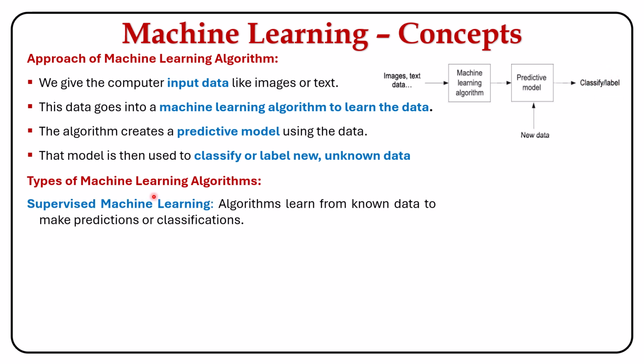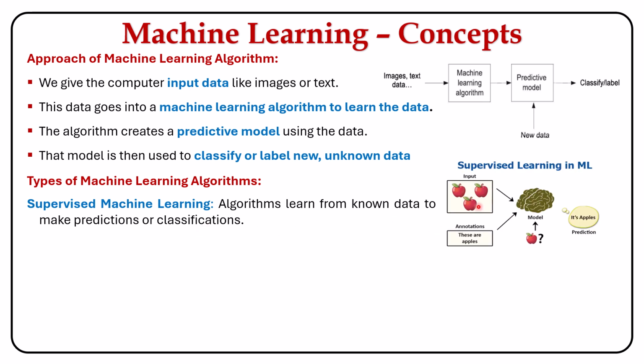Now let's check out the types of machine learning algorithm. The first is the supervised machine learning algorithm. Here it learns from known data to make predictions or classifications. In this diagram we can see that we have given the model both input data, that is the image which represents the apple, and we have given the label that the above image represents the apple. Now the model learns these labels. And later, whenever it sees a new image, it predicts whether it is an apple or not. Since we have given apple, it predicts that it is an apple.